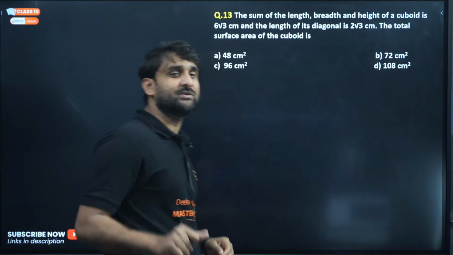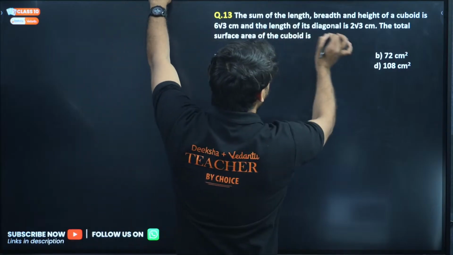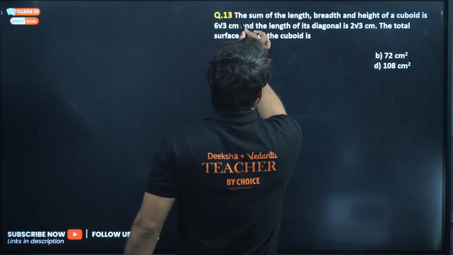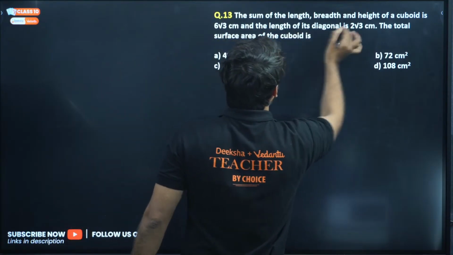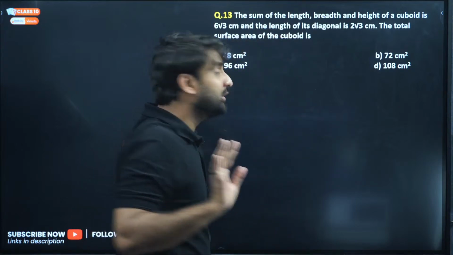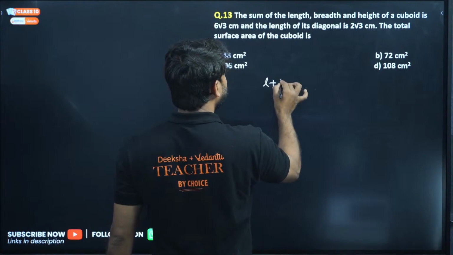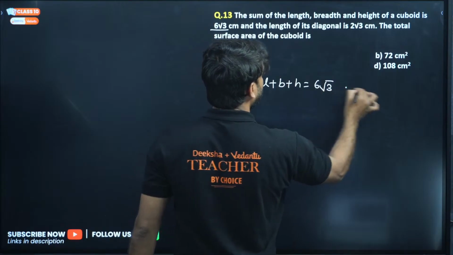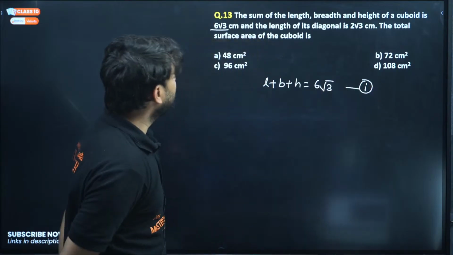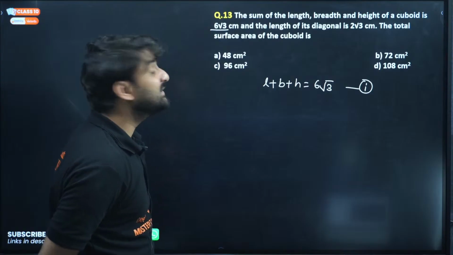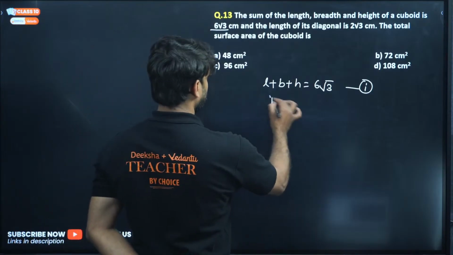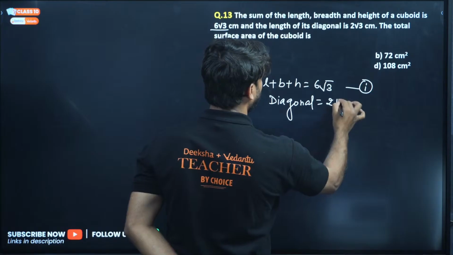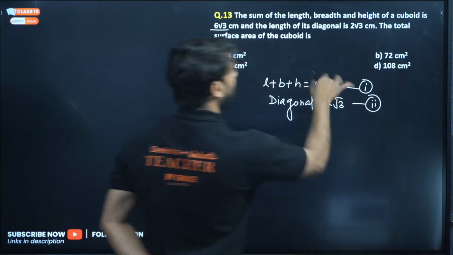Okay. So look, my dear champions, let me solve this question. The sum of the length, breadth, and height of a cuboid is 6 root 3 centimeter. So L plus B plus H is equal to 6 root 3. Perfect. This is equation number 1. What other information is given? The length of its diagonal is 2 root 3 centimeter. So two pieces of information are given.